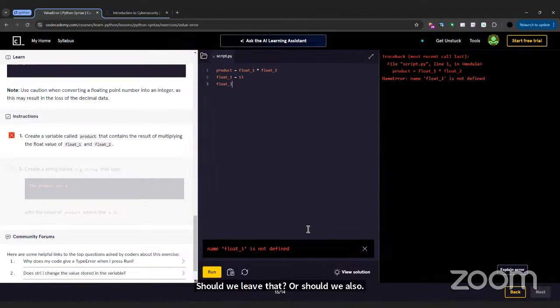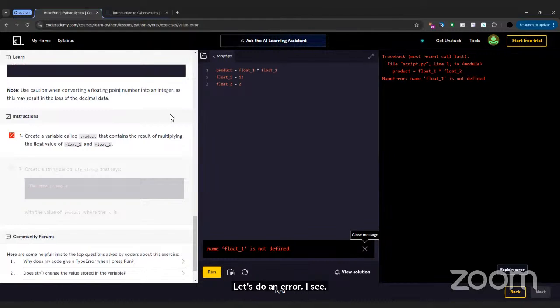I think product is supposed to equal a number or a letter or variable. Okay, should we try now? There's still an error. Let's see. And then we'll see where we're wrong.